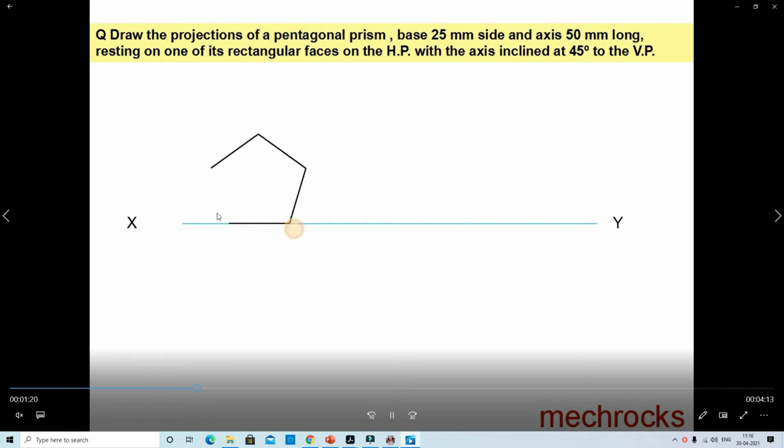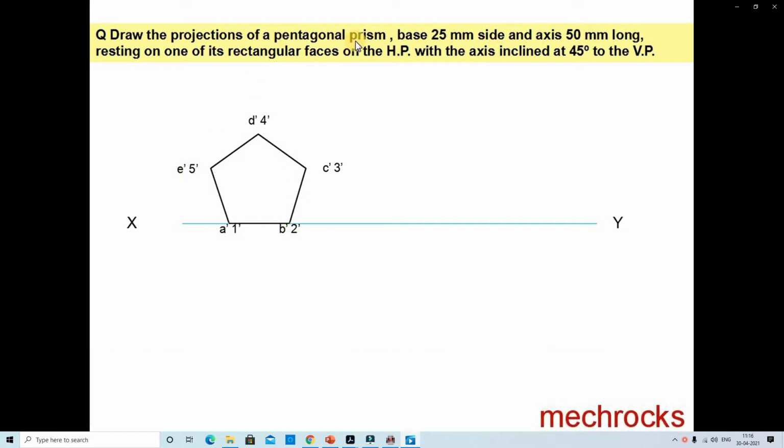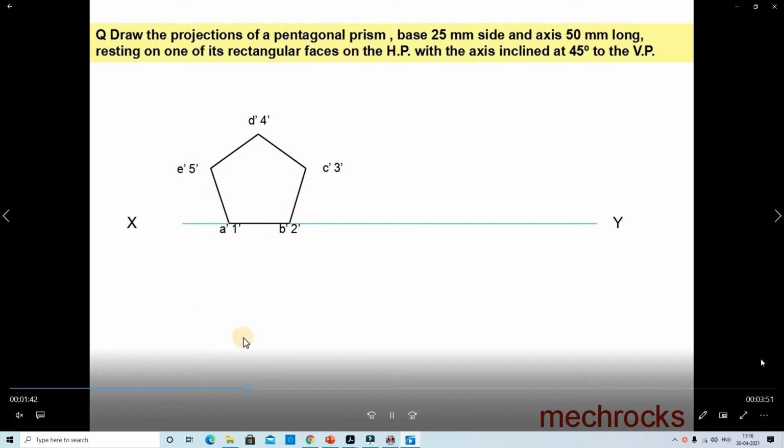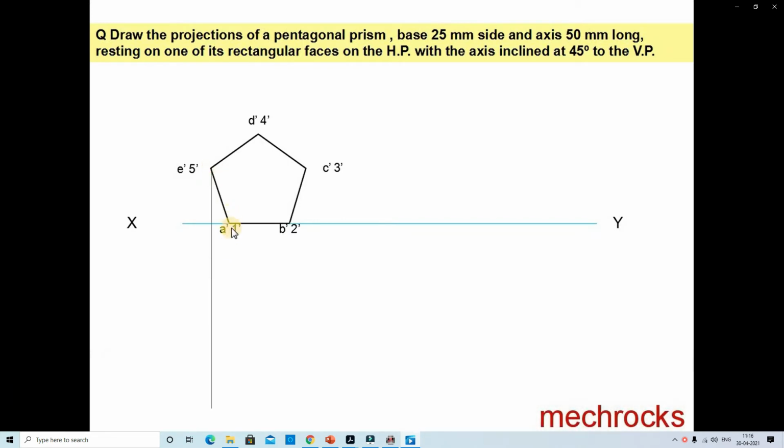In this way we draw the pentagon, and now we identify each corner name, and then we extend the lines downwards.